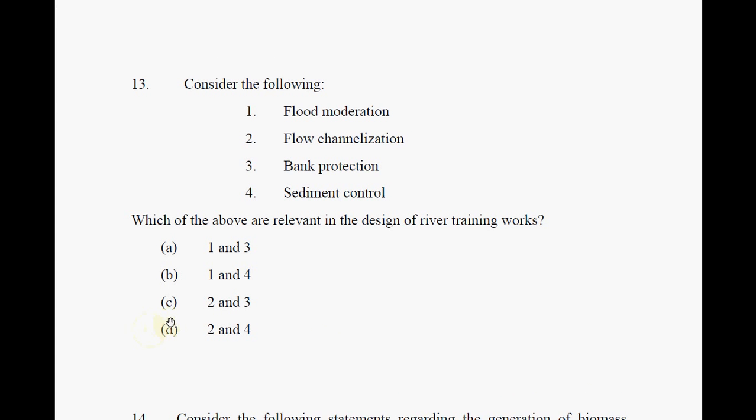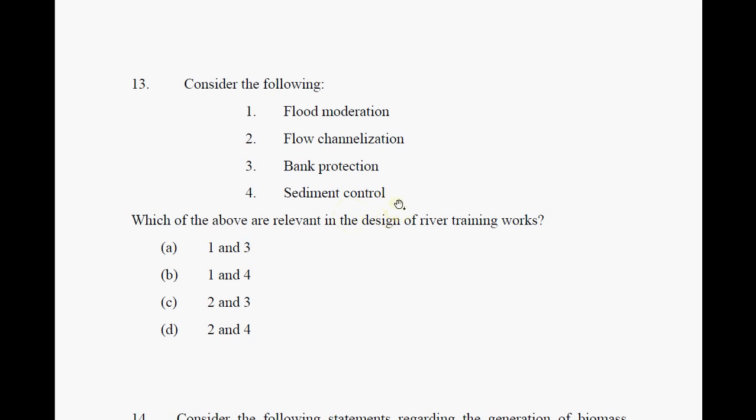Consider the following, which of the above are relevant to the design of river training works. River training works is something to maintain the river. How do they maintain the river? There are 2 points here: flow channelization and bank protection. Flood moderation has more to do with floods, that is, how do you avoid floods. And sediment control is again to keep the soil from erosion.